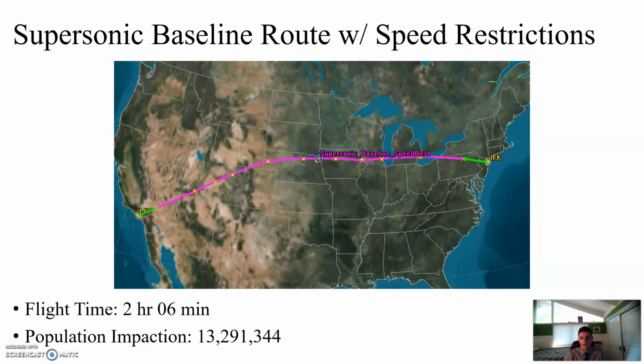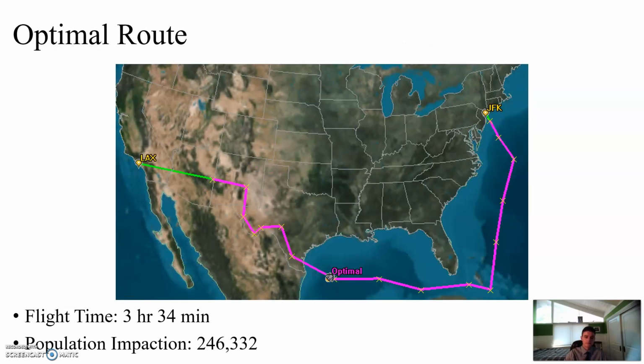You can try to reduce that figure a little bit by adding some speed restrictions over the LA and New York metropolitan areas. That increases the flight time slightly, but it decreases the population impaction very much to 13 million people. But that is still a very high figure, so optimization is needed.